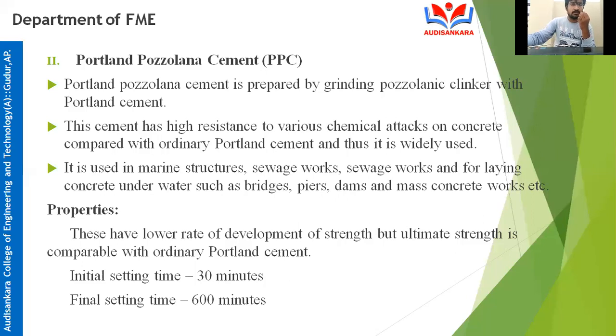If it is for 1 year, normal ordinary Portland cement gets 30 Newton per mm square. Portland pozzolana cement will also get 30 Newton per mm square after 1 year. The rate of development of strength is very slow when compared with ordinary Portland cement.